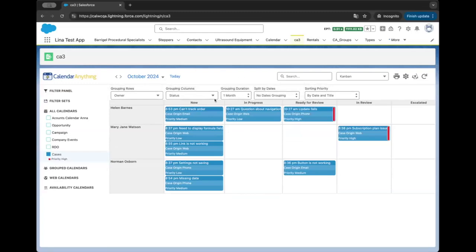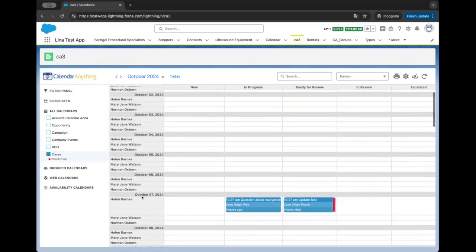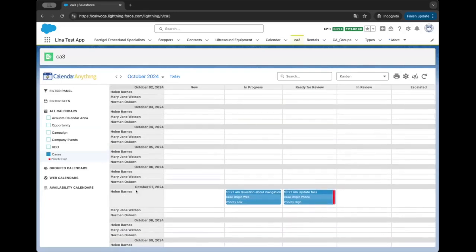Okay, so let's say I want to split or group this data even more. We have several options here. You'll see that currently no dates grouping is selected. Let's say I want to group this by date. Once I select this option, you'll see that I have another option that I need to select, which is my interval. So I want to say I'm viewing this for 1 month. I want to see it on a daily basis. What this gives me now is a day grouping.